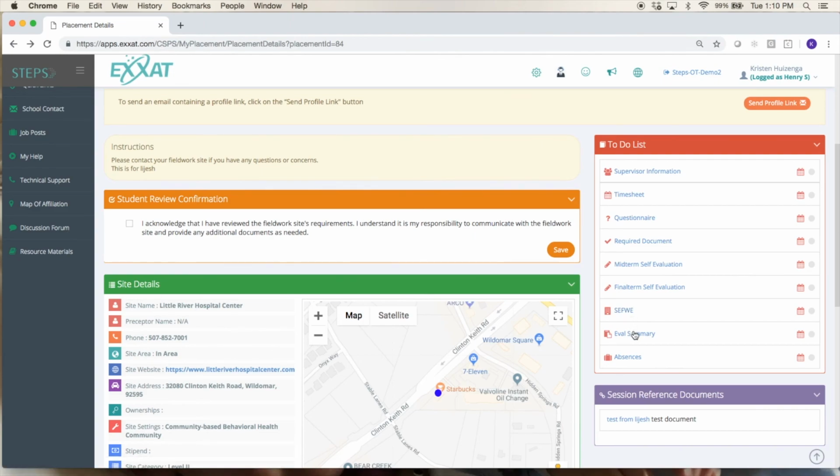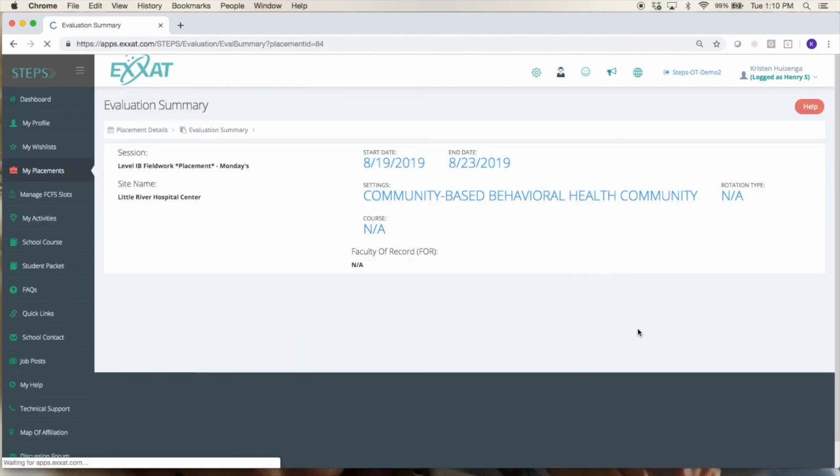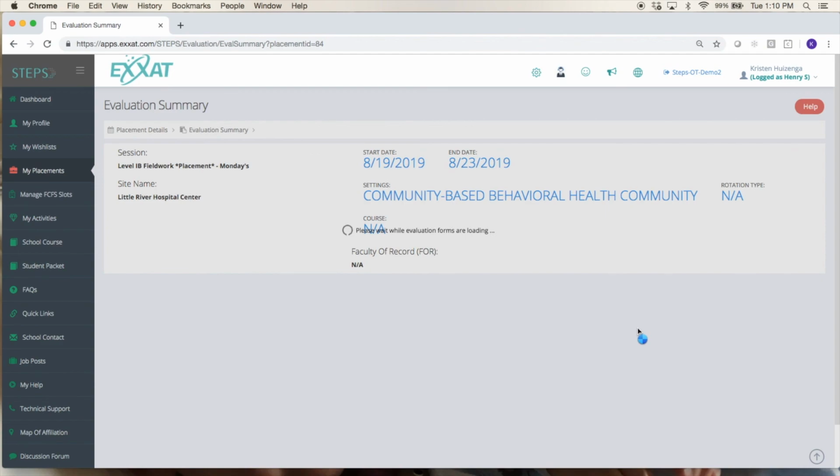Some schools might have an evaluation summary. This is something where you can come in and view evaluations that your educator has completed about you. Also, you can come and complete evaluations here if your school has a custom evaluation set up to complete.